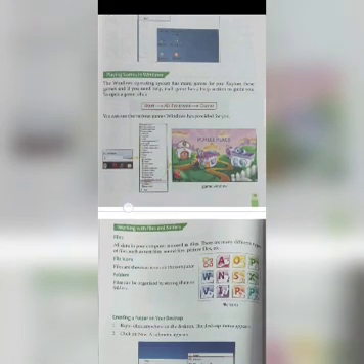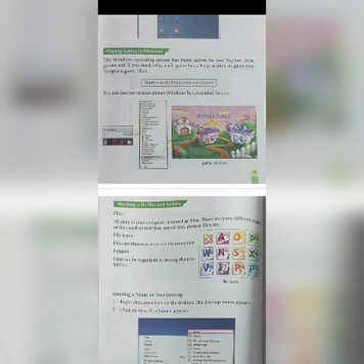Working with files and folders. Files. All data in your computer is stored as files. There are many different types of files such as text files, sound files, picture files, etc. So suppose you want to save one music on a computer, that will save as a file in your computer. You can save images also, videos also.